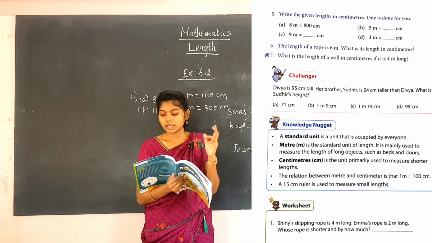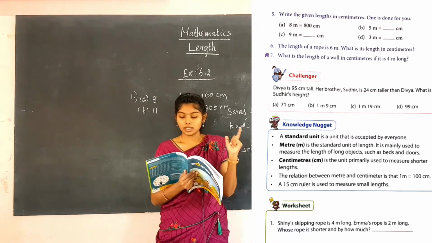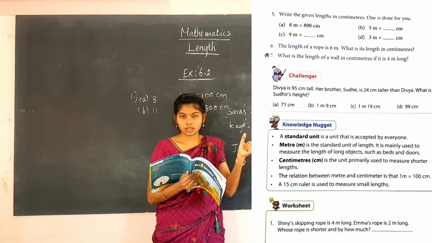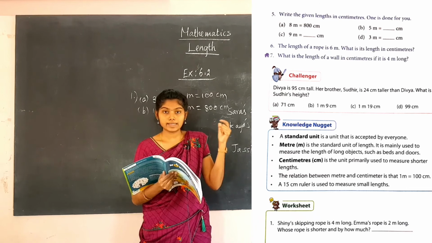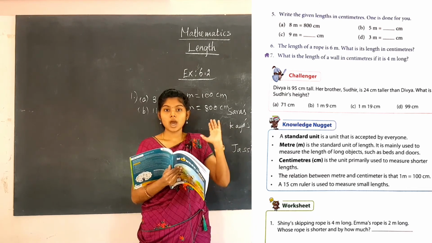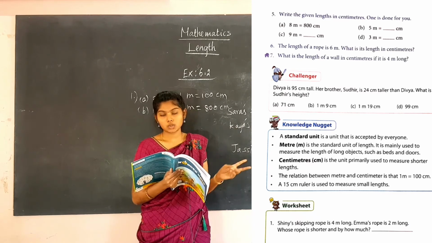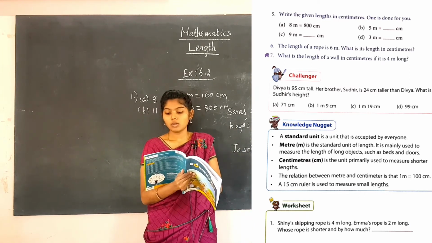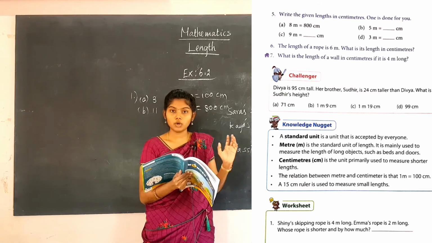What is its length in centimeter? It is given the rope's length is given as 6 meter. Then what will be the centimeter? As the same here, it is 600 centimeter. 6 meter means how to convert into centimeter, what we have to do? We have to write 0 in the last 2 places. So you will get 600 centimeter. What is its length in centimeters? 600 centimeters of the rope.